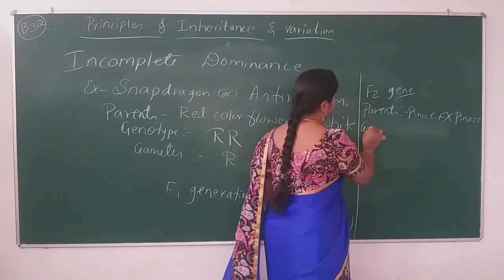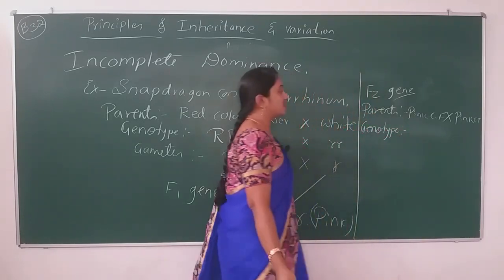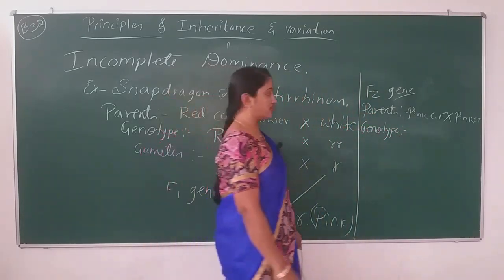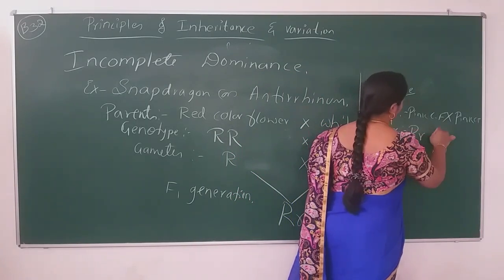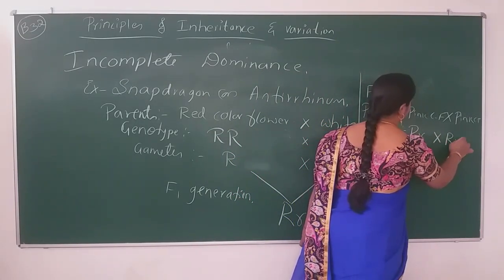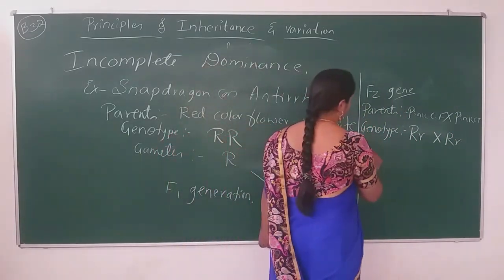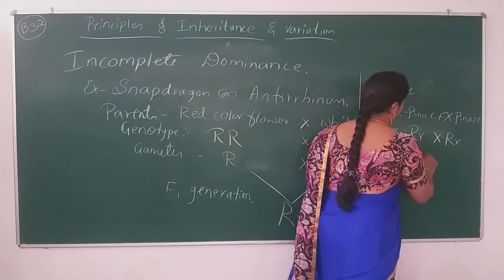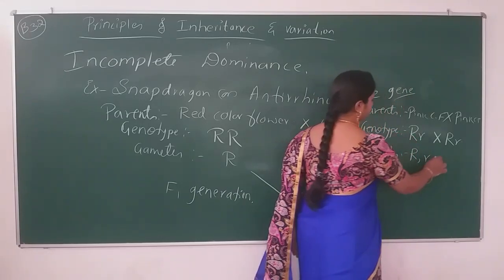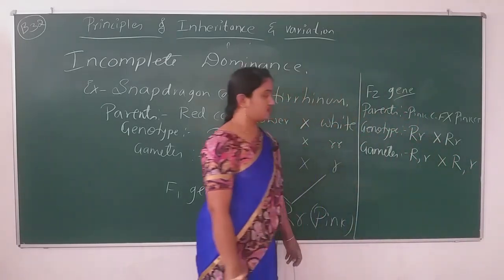The genotype, without any doubt, of the pink color flower of antirrhinum is the heterozygous condition, capital R and small r, and capital R and small r. Next, you have to write the gametes of it, R, r cross with R, r.